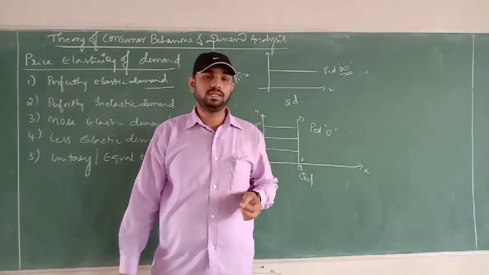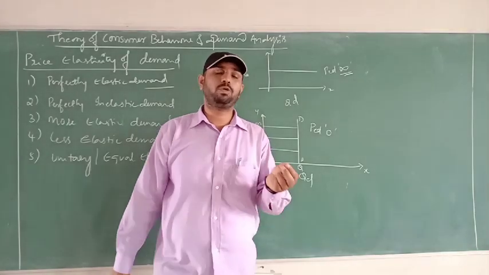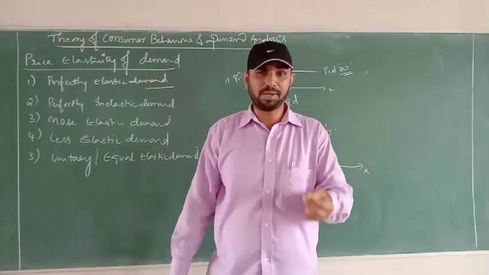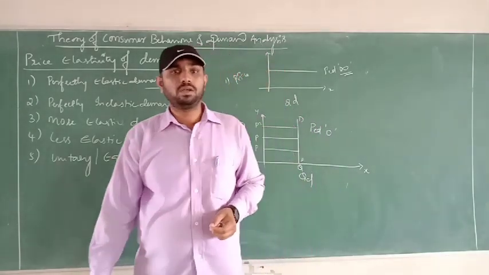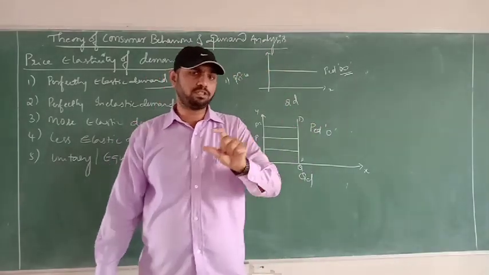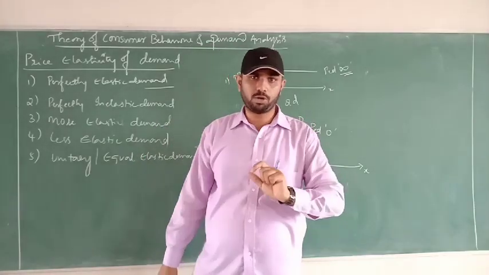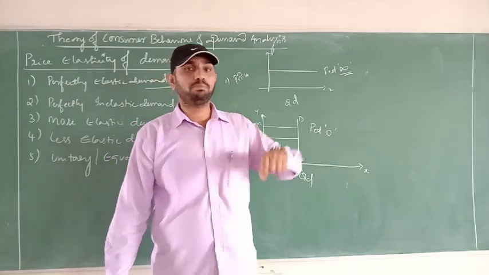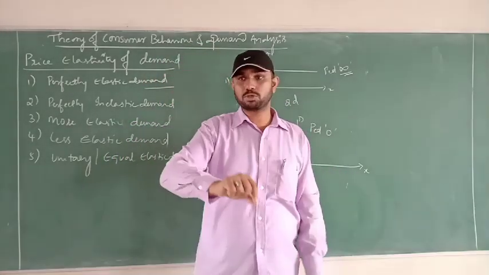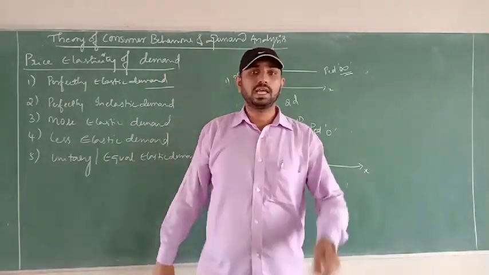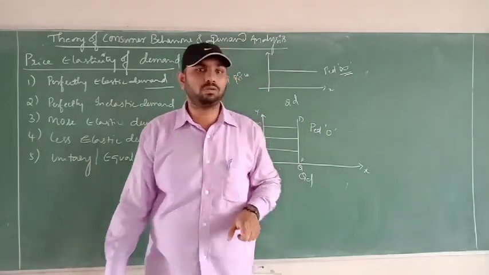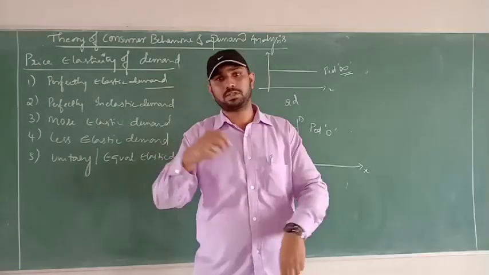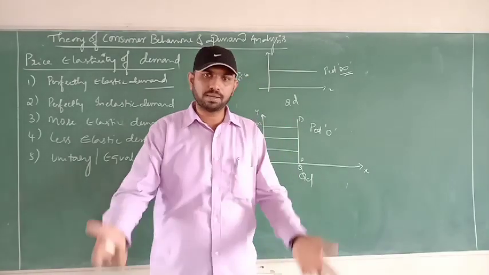This happens in the case of certain goods where there is no availability of substitutes, for example salt, namak, clear? So in the market, the price of salt is 10 rupees per kilo, assume. If it increases to 20 rupees, the consumption of salt will be the same. Even if it falls to 1 rupee per kilo, it doesn't mean that you will eat 24 hours the same quantity of salt. You use the same.